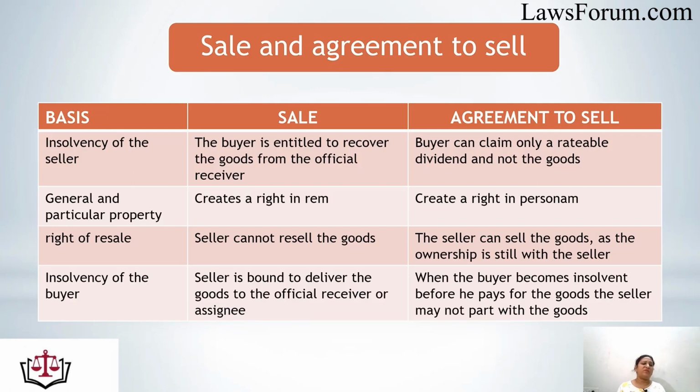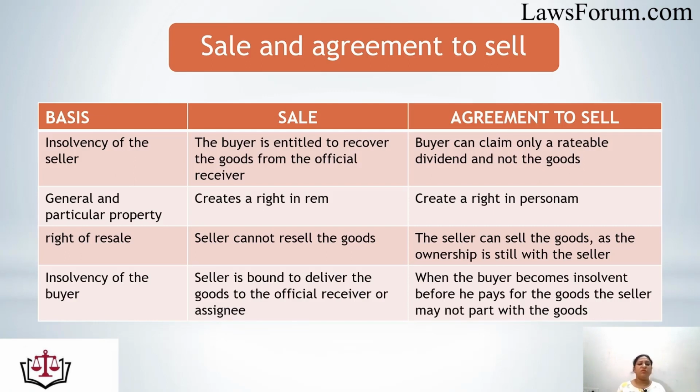Next, the basis of difference is right in rem and right in personam. The contract of sale creates a right in rem. Right in rem means it is open for all, and agreement to sell creates a right in personam. Next, right of resale. In case of sale, the seller cannot resell the goods because he has already transferred the ownership to one person. But in case of agreement to sell, the seller can sell the goods as the ownership is still with the seller, and he can sell those goods to the buyer or to someone else because the ownership is still not being transferred.